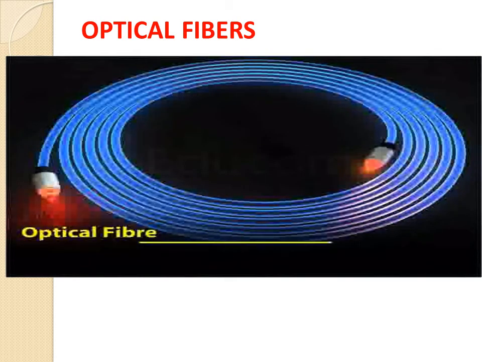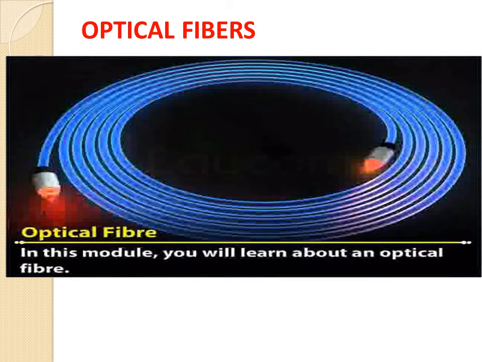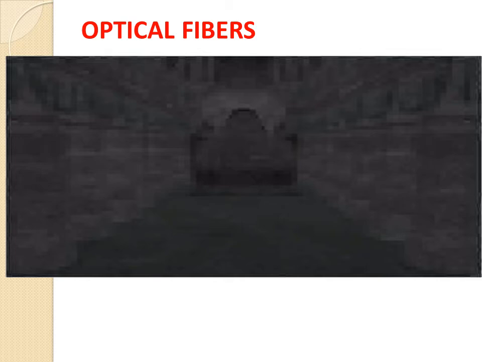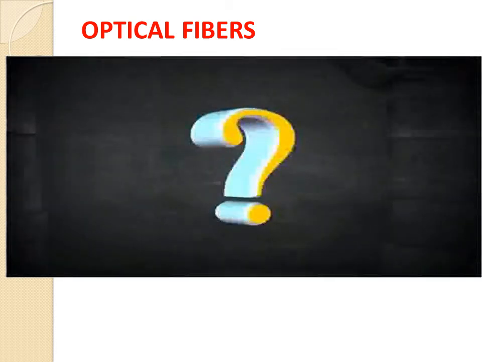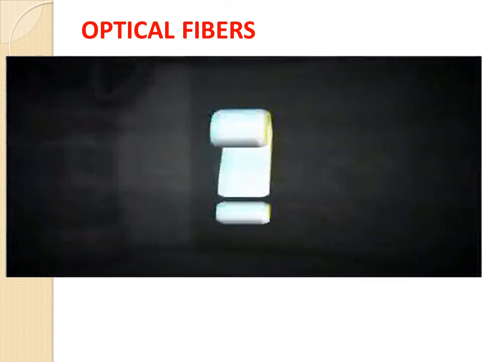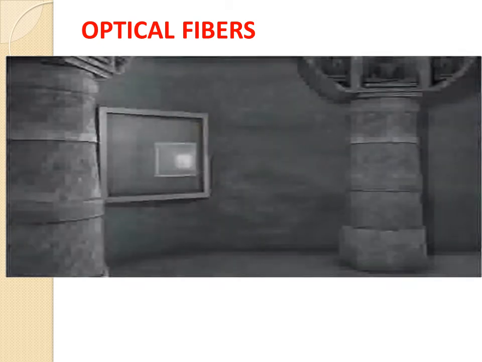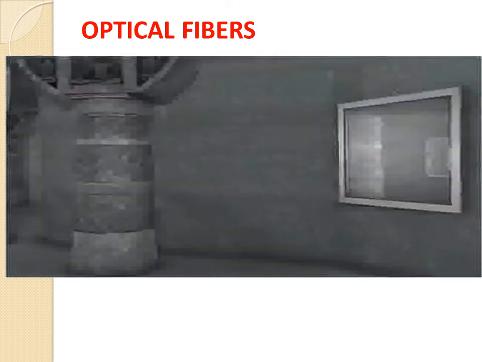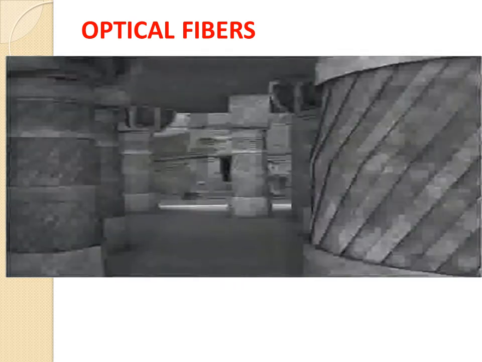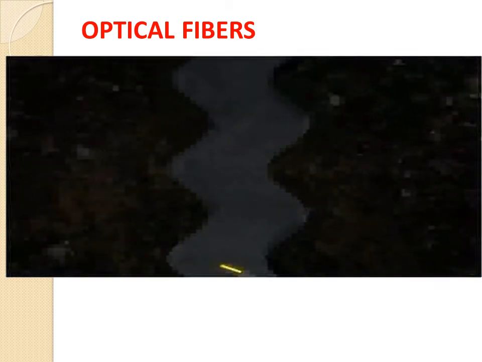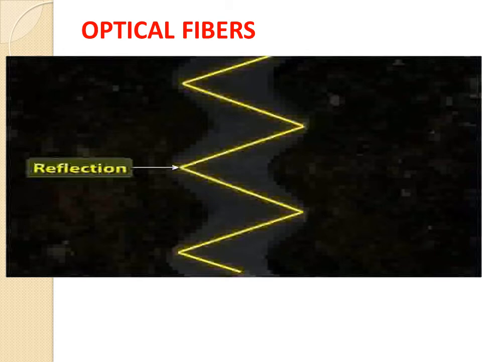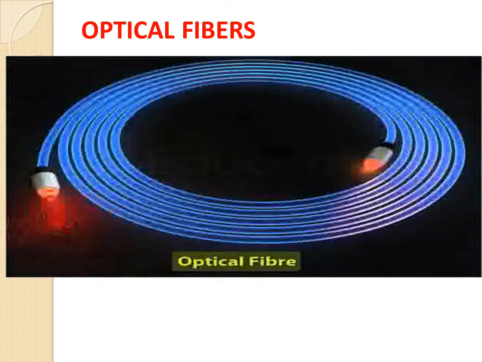Optical fiber. In this module, you will learn about an optical fiber. A long straight hallway can easily be illuminated by simply pointing a torchlight down it. But what will you do if the hallway has multiple bends? Well, you can fix plane mirrors at the bends systematically so that light is transmitted through them by repeated reflection. This forms the basis for the working of an optical fiber.